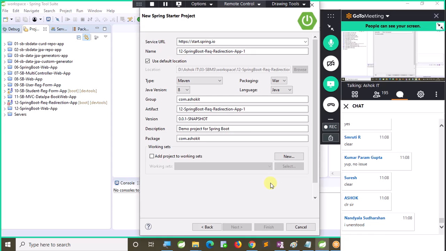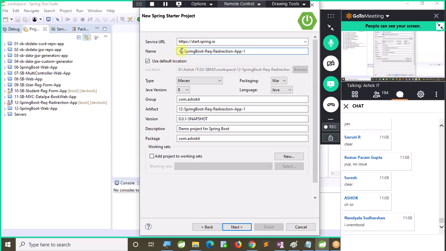Net connection is mandatory, sir. Whenever you are creating a project in the STS, net connection is mandatory because it will connect to the Spring Initializer website, https://start.spring.io.